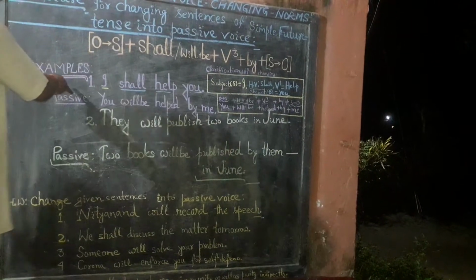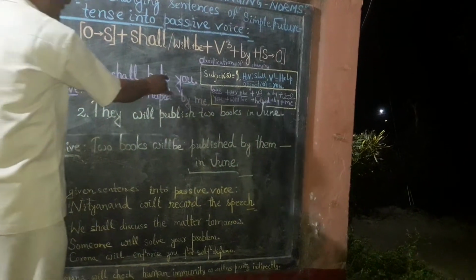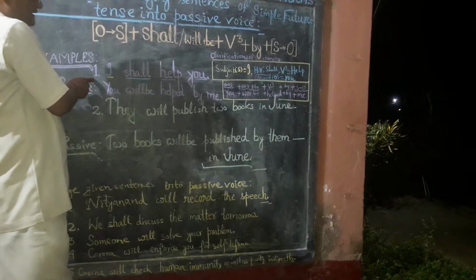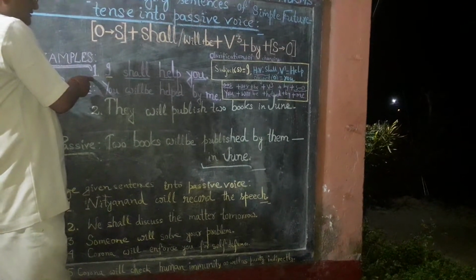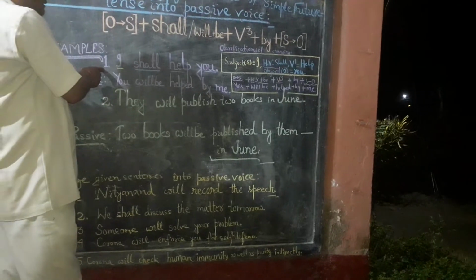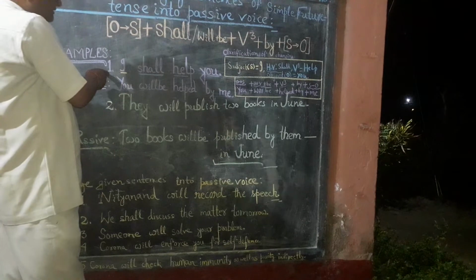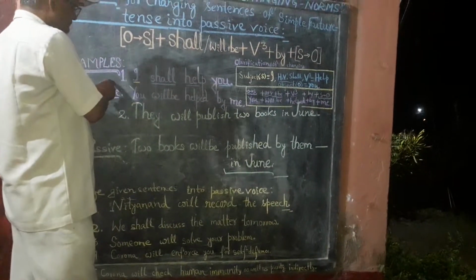Let us see example first. I shall help you. This is a sentence of simple future tense, which means मैं तुम्हारी मदद करूंगा. In Hindi it means मैं तुम्हारी मदद करूंगा. I shall help you.